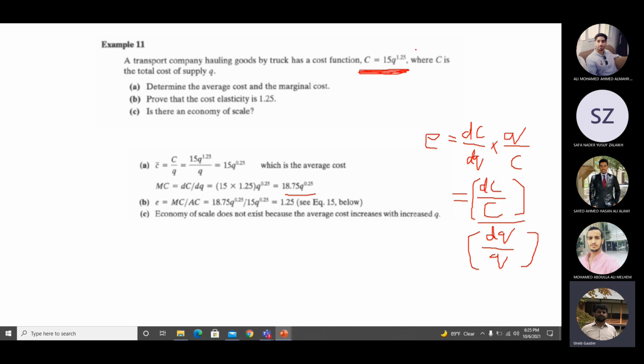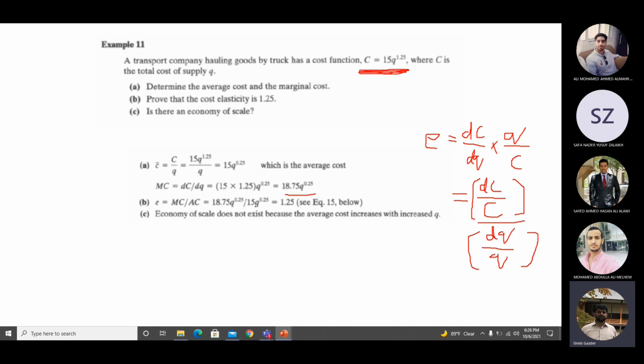Basically, if you go back to that model, then whatever is in the power is already the elasticity. According to that model, whatever is in the power is the elasticity for the output. So the final question was, is there an economy of scale? Economy of scale does not exist because the average cost increases with Q.